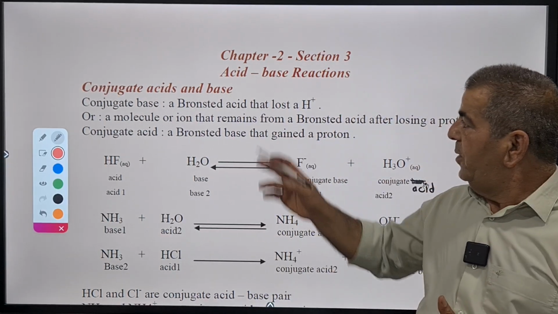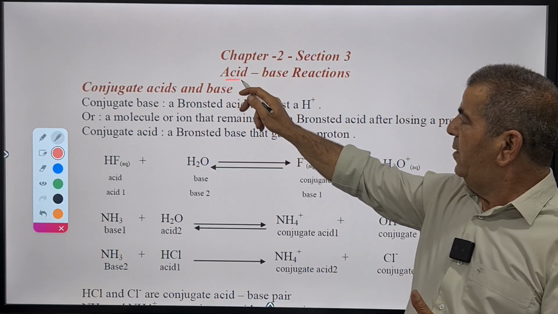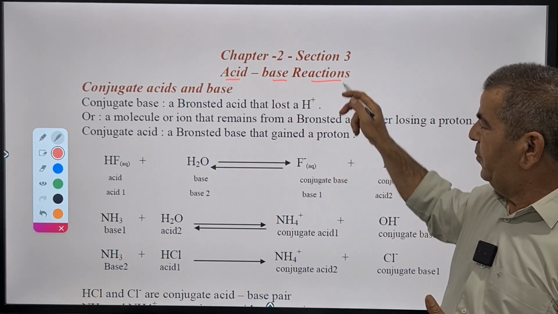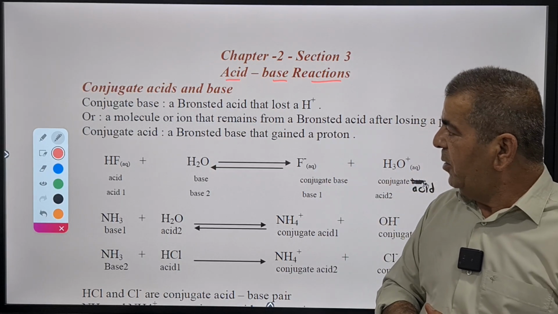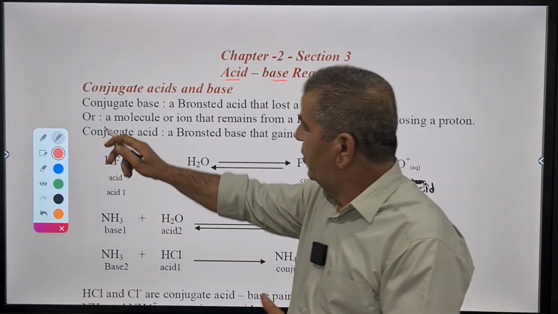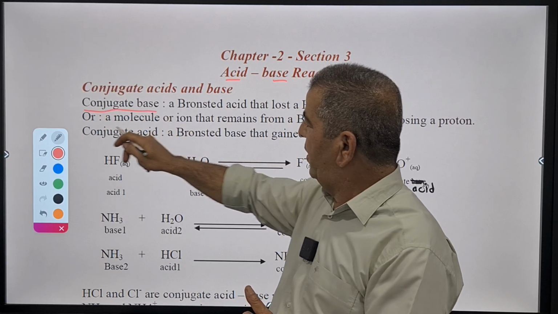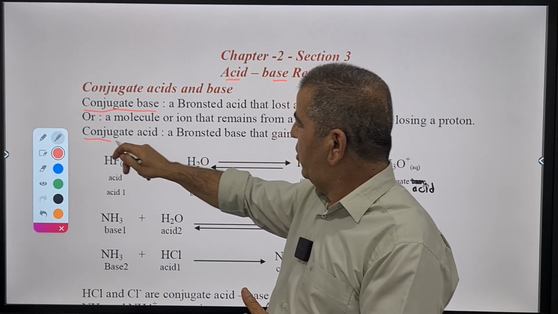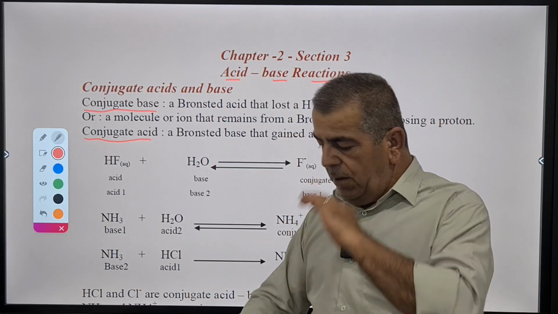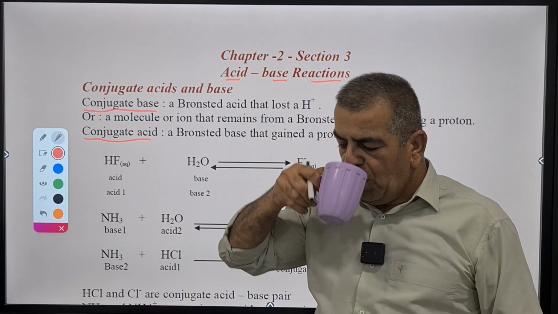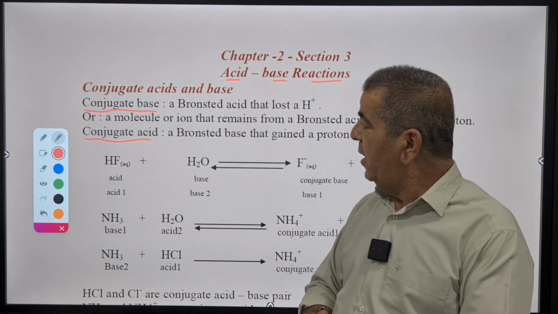We reached chapter 2, section 3, and it's about acid-base reactions. In acid-base reactions, we have some terms we need to understand, including their strength. The two most important terms here are conjugate base and conjugate acid.